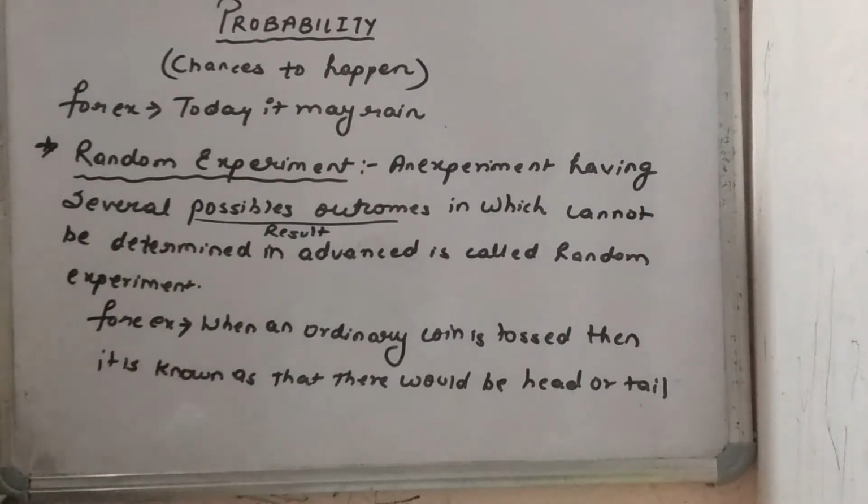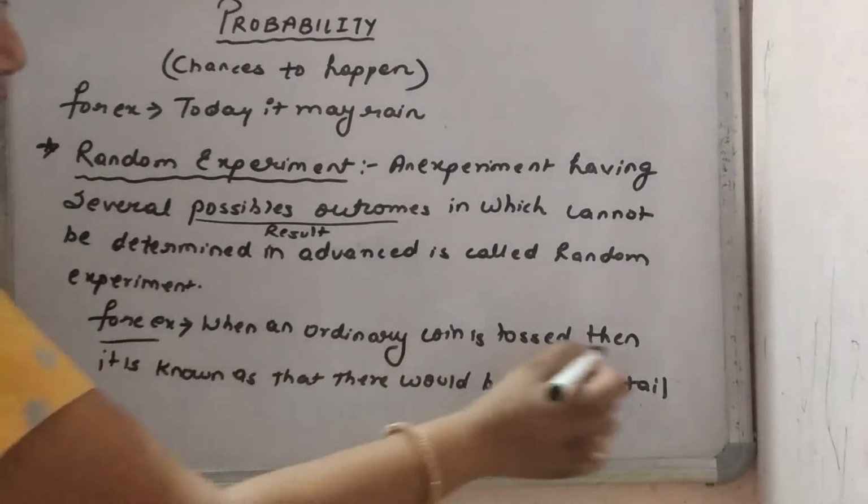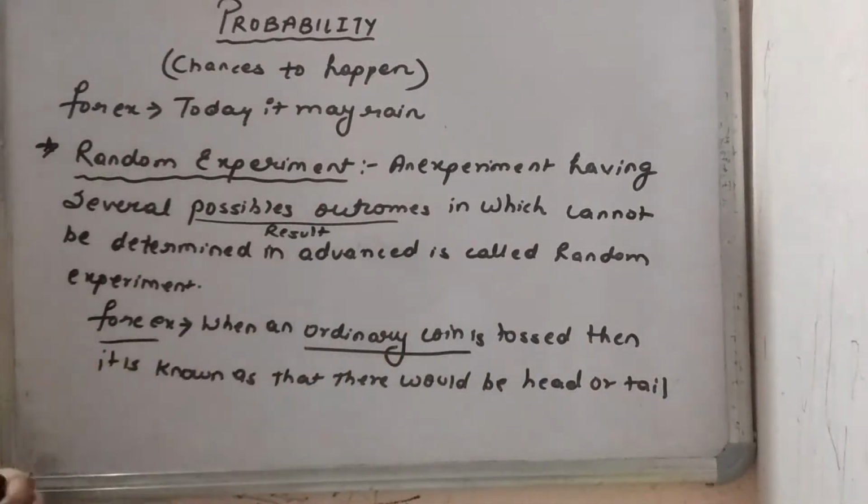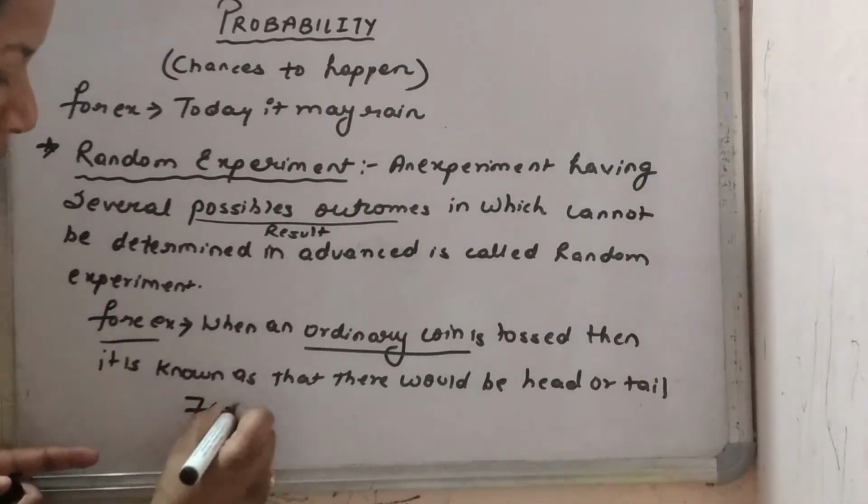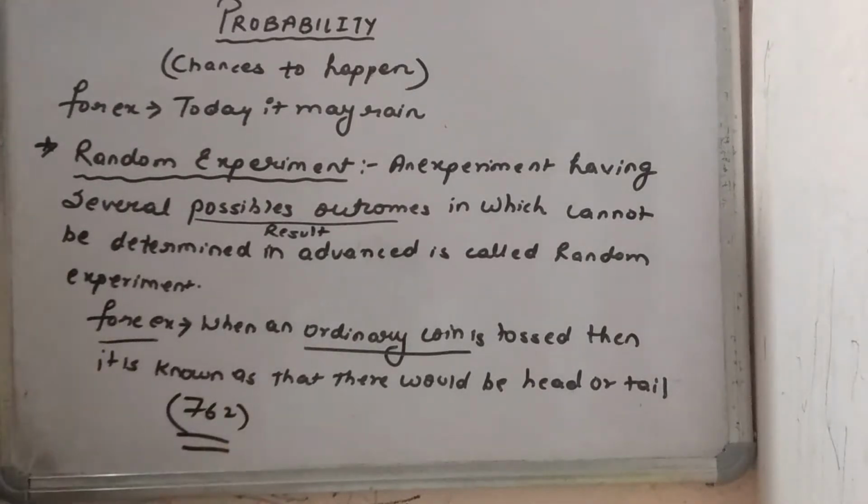determined in advance, but several different possible outcomes will be coming. You can take examples also of the ordinary coin. Head or tail is coming, and some more examples are given on your page number 762. You can see there, page number 762. Different examples are given. So this is called our random experiment.